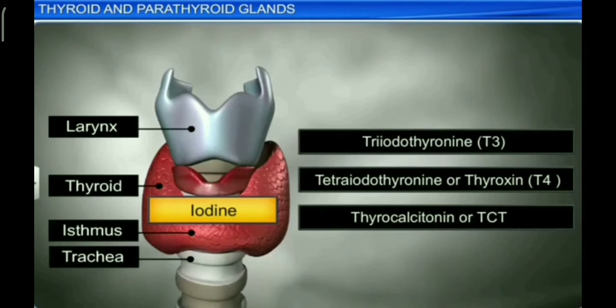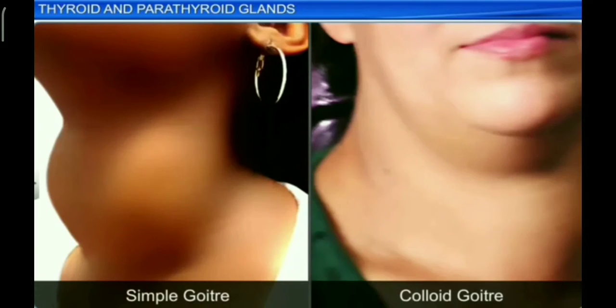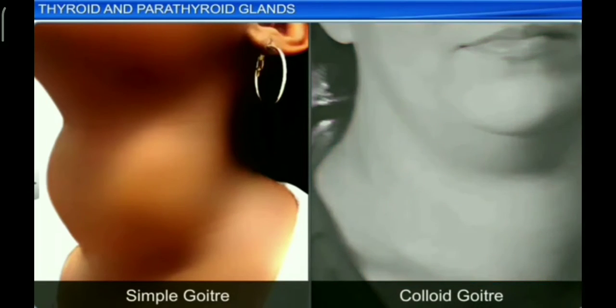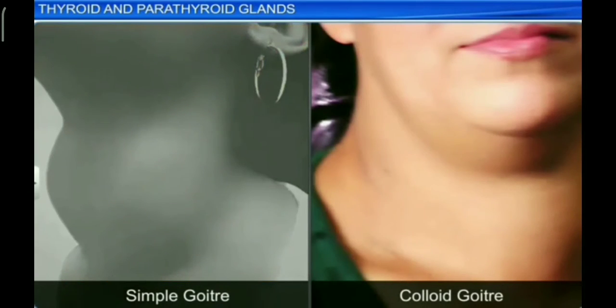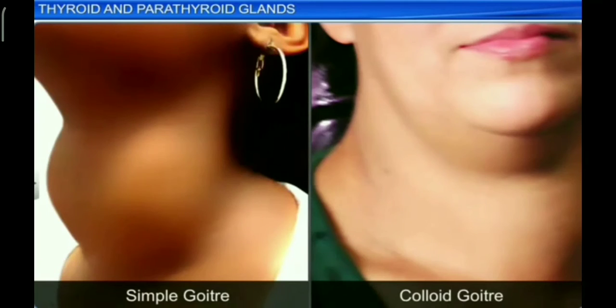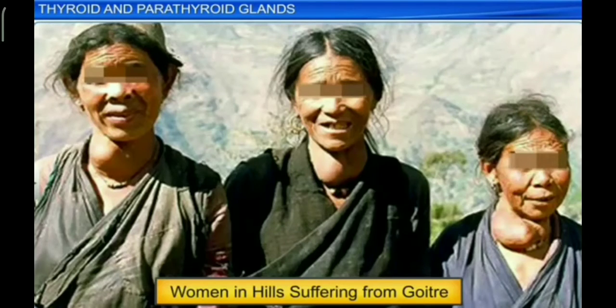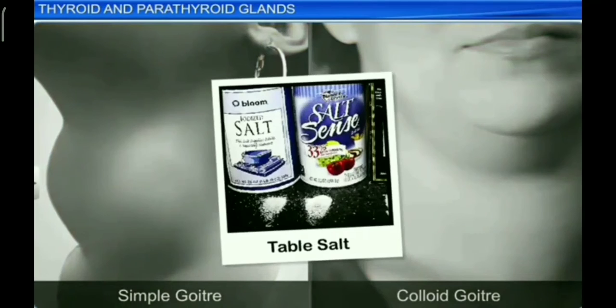Iodine is needed for synthesis of thyroid hormone. Deficiency of thyroid hormone causes goiter, simple goiter, and colloid goiter. If there is deficiency of iodine in the diet, it causes enlargement of the thyroid gland leading to simple goiter. This disease is common in hilly areas. Addition of iodine to table salt prevents this.